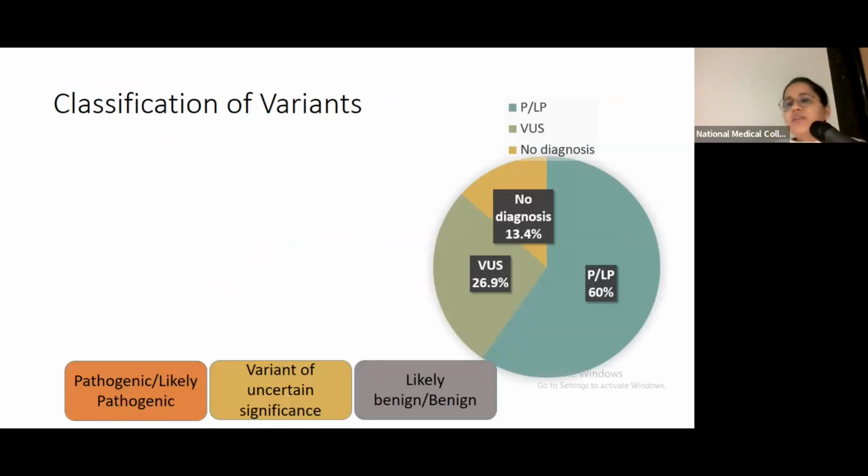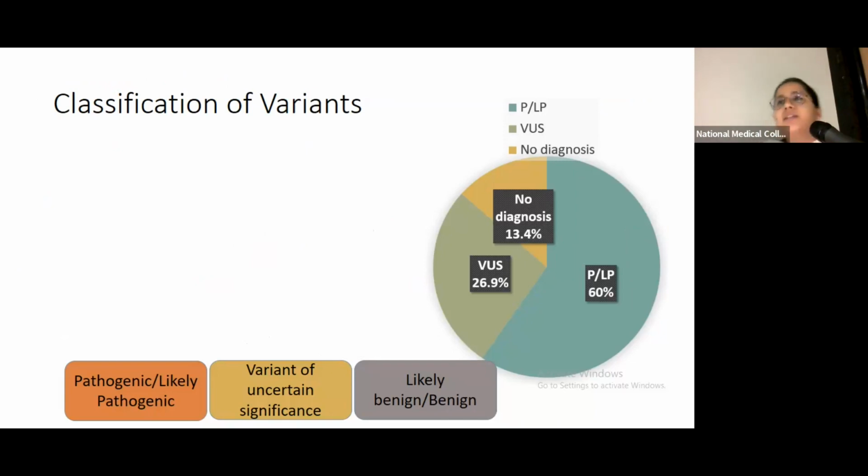So in our study, we found out that we had 60% pathogenic and likely pathogenic variants in the couple. That is, these were the couples where both the husband and the wife carried a pathogenic or a likely pathogenic variant, which were matching with the disease in the proband. So these were the couples where we could actually provide a diagnosis to the couple. We could actually estimate that this must have been the cause of the death in the proband.